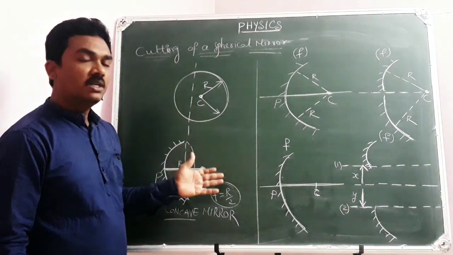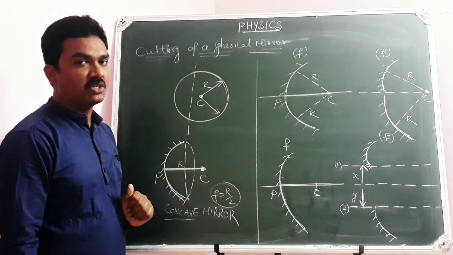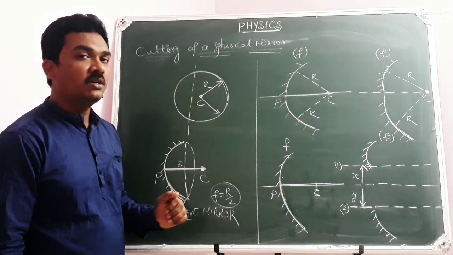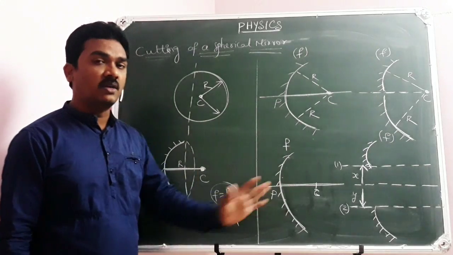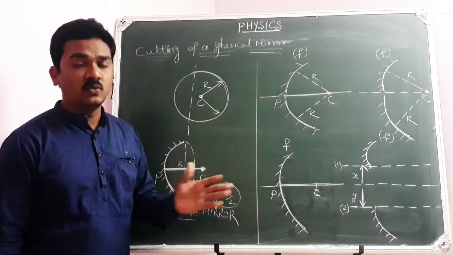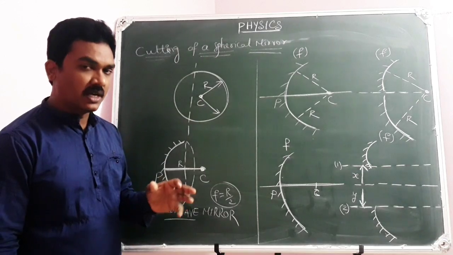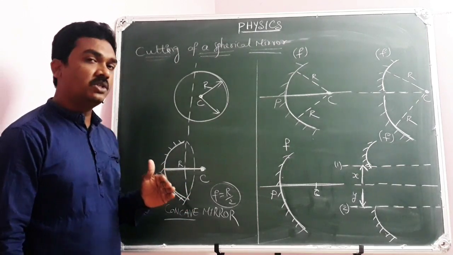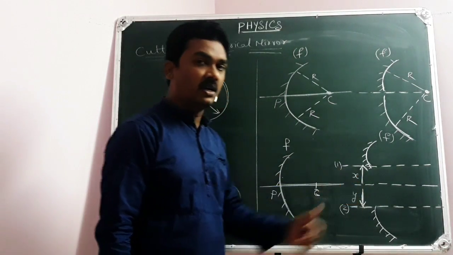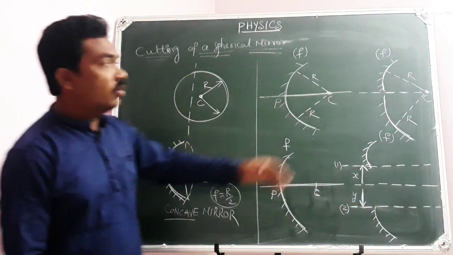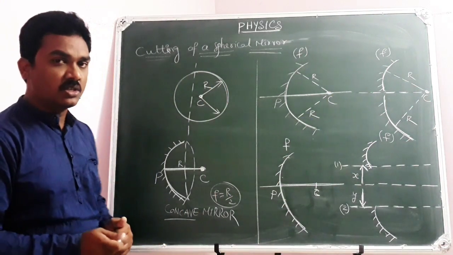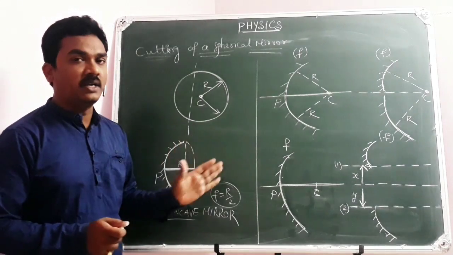Based on this, there will be some numerical applications. If I talk about the image position for an object placed in front of your spherical mirror, what about the image position if I cut the spherical mirror? Yes, let us discuss those things. How will the position of the image be affected when the spherical mirror pieces are taken away perpendicular to the principal axis? If the two pieces are displaced along the principal axis, how does the image position change? Let us discuss all the numerical part related to this.